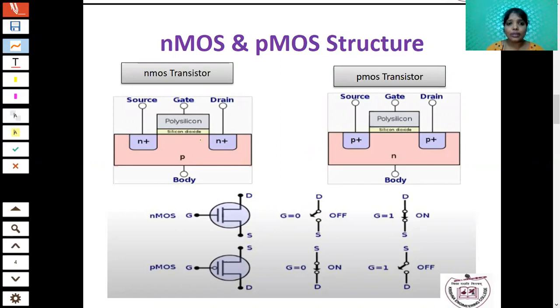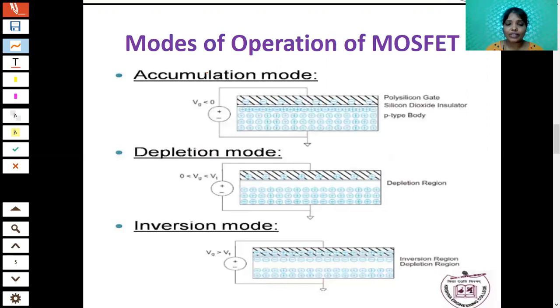So using the gate voltage, we are going to form the channel between the source and drain. Here the gate acts as a controller. Based upon the gate voltage only, we are going to control the flow of current from source to drain in the MOS transistor.